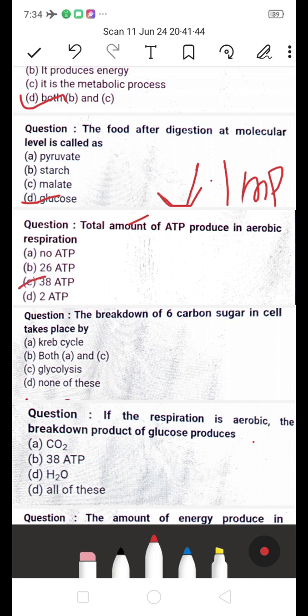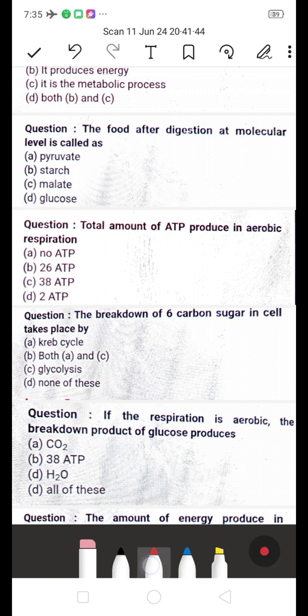Next, the breakdown of 6 carbon sugar in a cell takes place by: a, Krebs cycle; b, both a and c; c, glycolysis; d, none of this. Which is the right answer? The breakdown of 6 carbon sugar in a cell takes place in the Krebs cycle as well as in glycolysis. So B, both A and C, is the right answer.